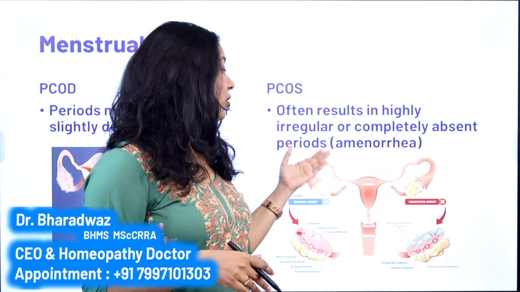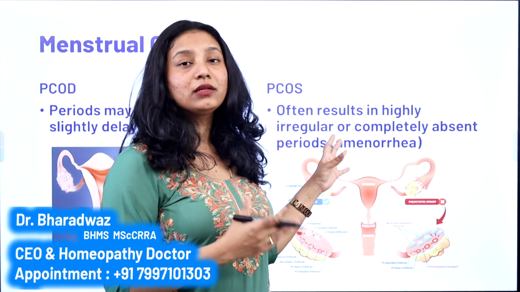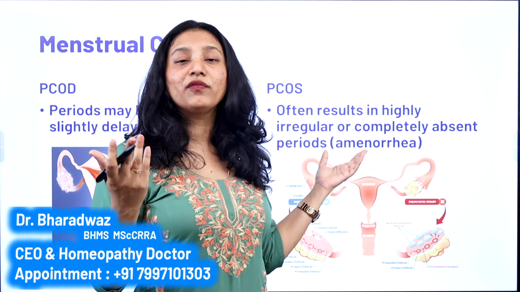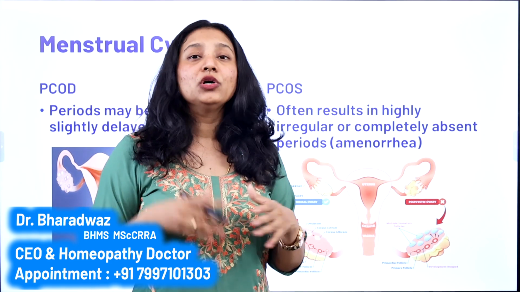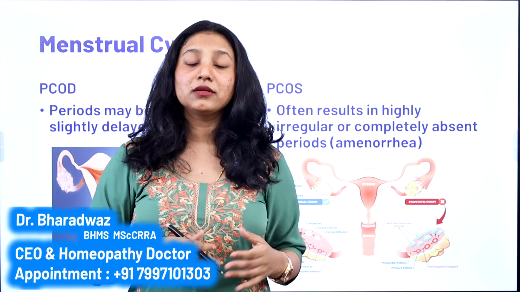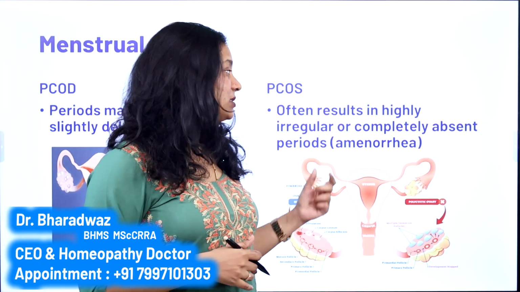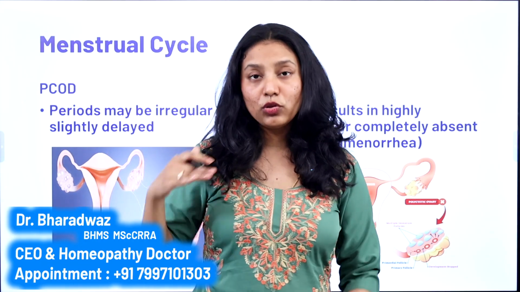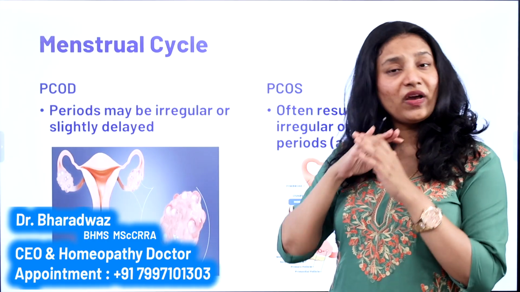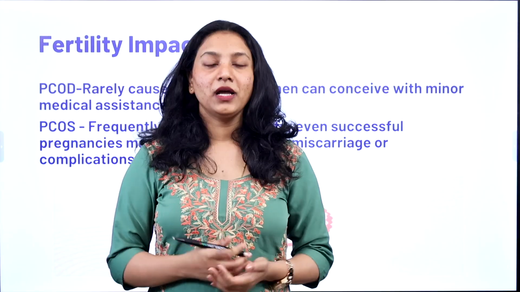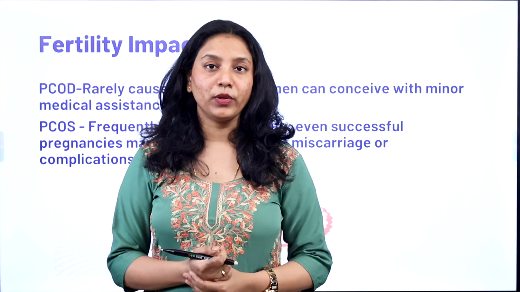That is a period of secondary amenorrhea. That is what we call in medical language. That is, you're not getting your period for 6 to 8 months. Also, there is no sign of your period, and then it suddenly appears. So there is no regularity in that. That is called an irregular period. So that is characteristic of PCOS, right? So PCOD, although it is late, can be a little bit regular, but PCOS is very, very irregular in nature. Now let us see how PCOD and PCOS impact the fertility rate in women.